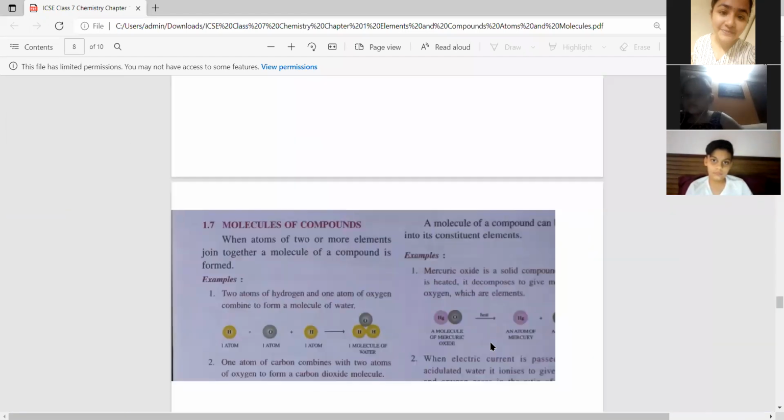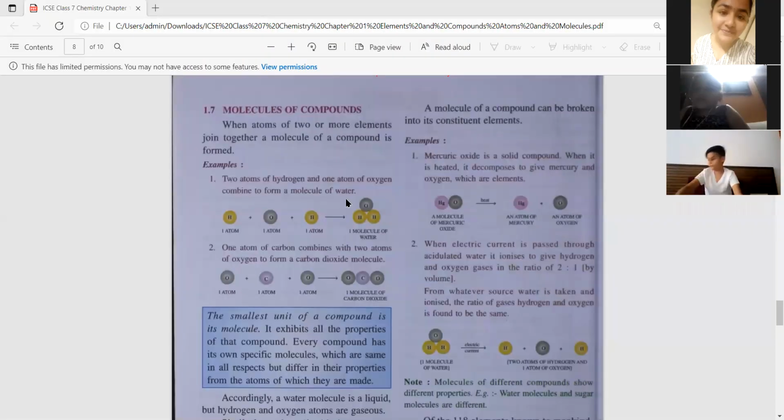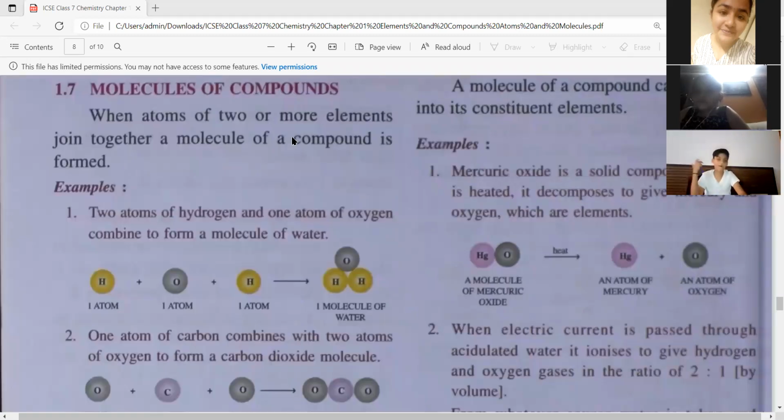Didi, you will record? Saloni Didi, what is the chapter name? Elements and compounds. You were absent, no, for the last 2 classes.